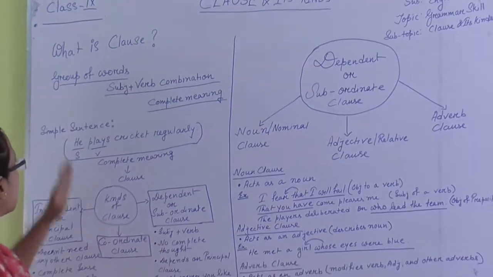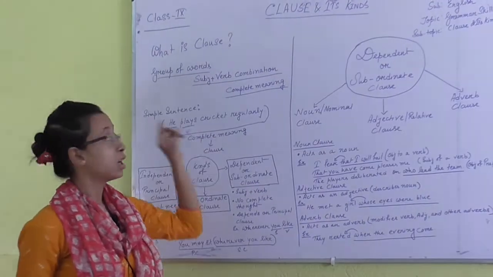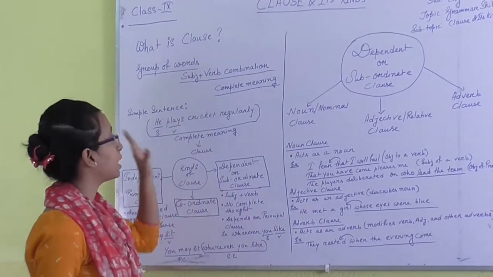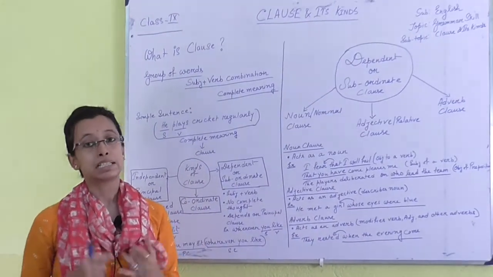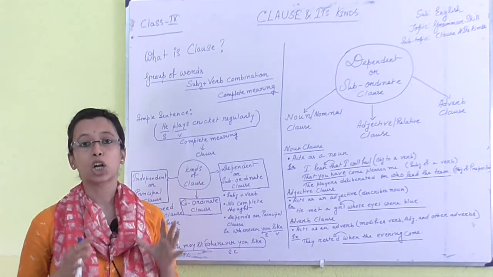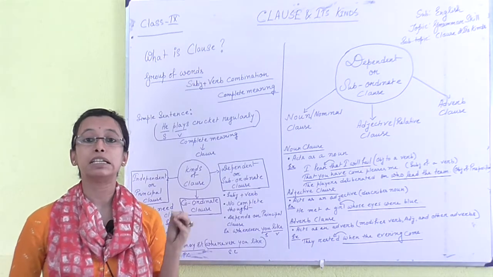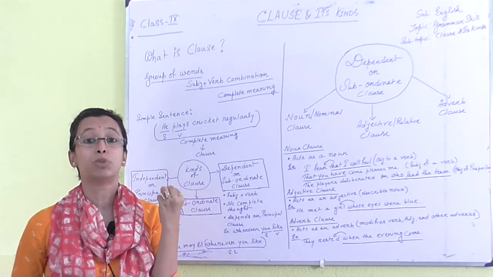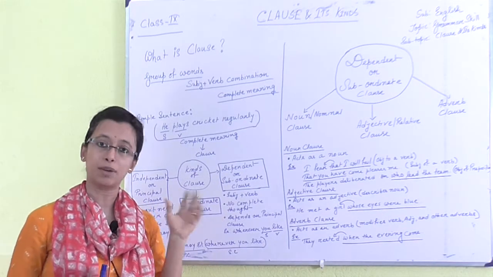What is a clause? See, a clause means a group of words, a subject plus verb combination, and complete meaning. A clause has to be a group of words. Group of words means there need to be some words which are in a group. So a group of words can be a clause.